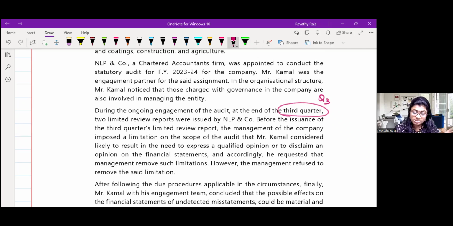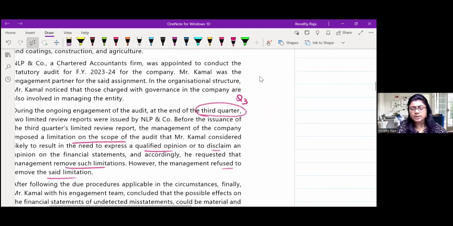Limited review report has been already issued. Before issuance of the third quarter report, management of the company imposed a limitation. Kamal considered it likely to express a qualified opinion or disclaimer. Accordingly, he requested to remove the limitation. However, management refused to remove the limitation. But a limitation during the audit, one essay we have studied this in detail. Can you say which essay you studied this in detail? Anyone?